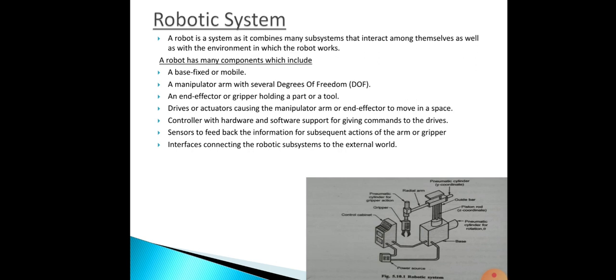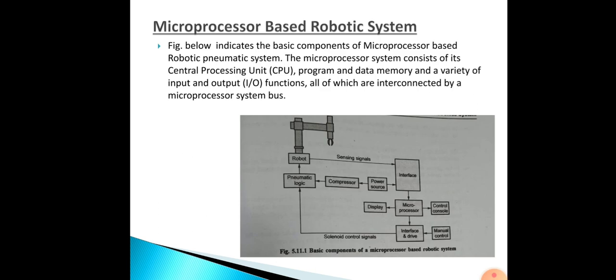The next one we will be seeing is the microprocessor based robotic system. There will be a microprocessor in this, controlling and processing the data. You can see the diagram of a basic microprocessor based robotic system.